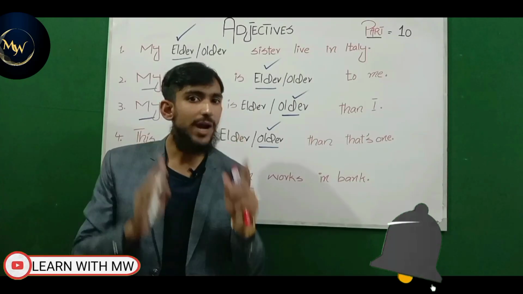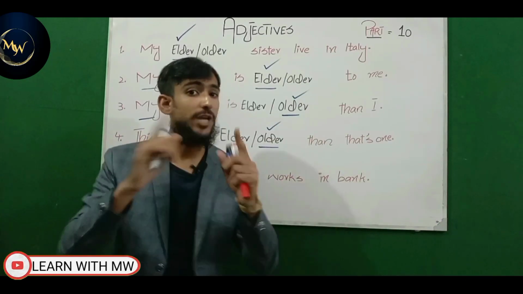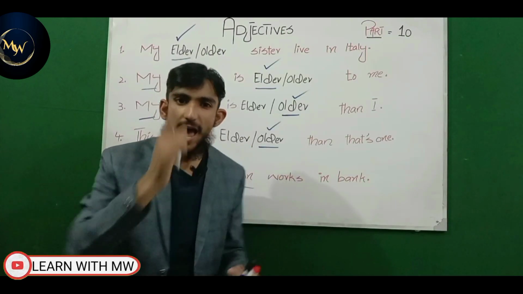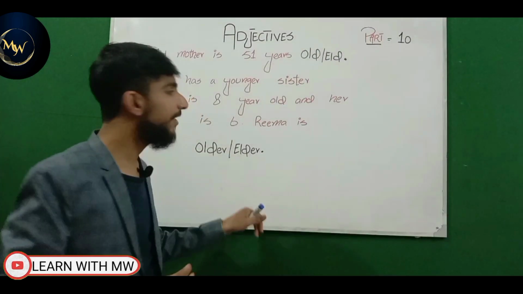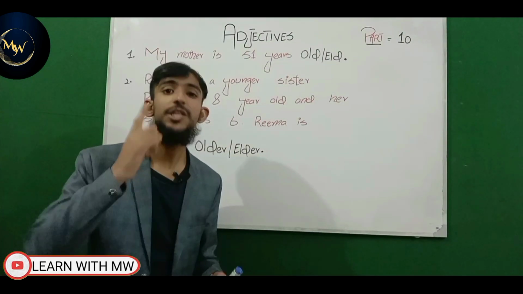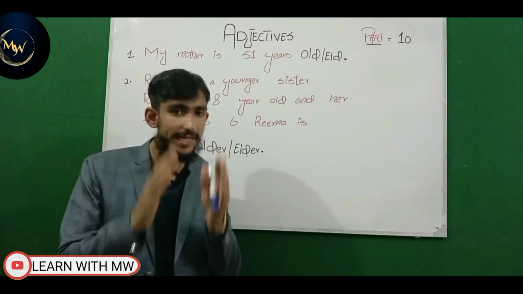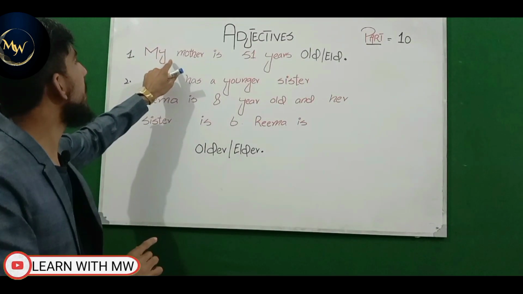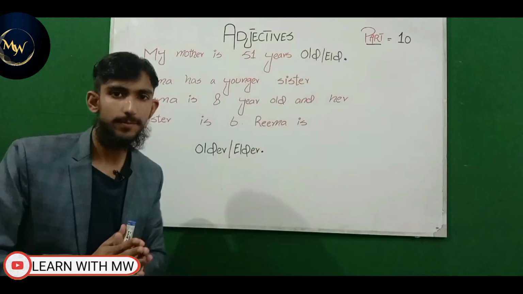So now, hope you understand this basic concept, and in the upcoming slide we are going to discuss the advanced concept of elder and older as well. Viewers, now in this slide, we're going to discuss the advanced concept of older and elder in English grammar. Viewers, can you answer me? Which one is correct? My mother is 51 years old or elder?